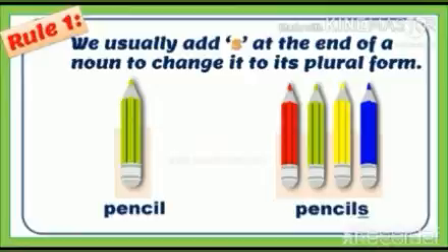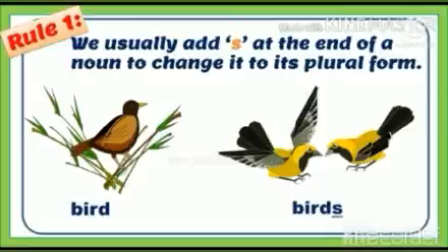We usually add s at the end of a noun to change it to its plural form. For example, one pencil, many pencils. Here, we have added s to change the word pencil from its singular form to its plural form. Let's see one more example. One bird, two birds. Here, we have added s at the end of the word bird to make it from singular to plural.